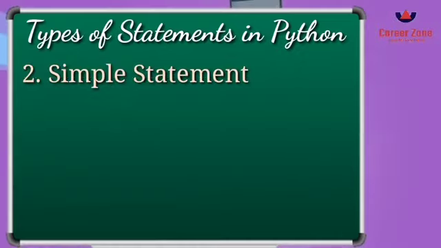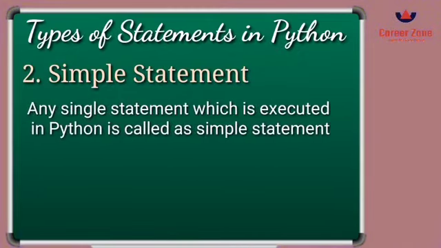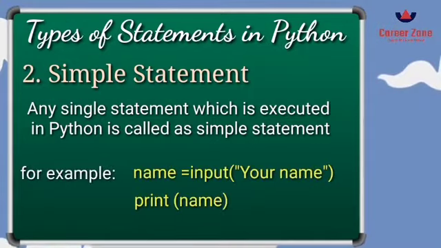The second statement we have here is a simple statement, which means any printing line or any input line which you have written in your program is called a simple statement. For example, name is equal to input, enter your name, and then you print the name, like print name. That will be called a simple statement.